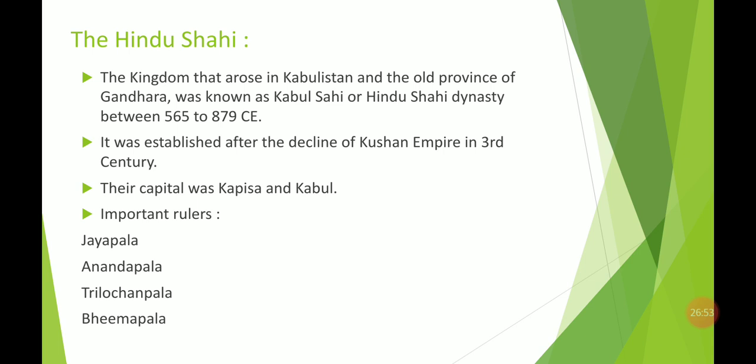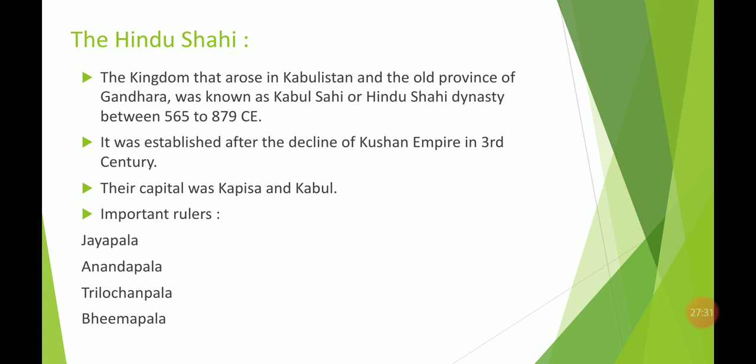Now moving to the Hindu Shahi dynasty. This dynasty is found in the areas of present-day Afghanistan and Pakistan. It arose in Kabulistan and the old province of Kandahar, and the kingdom that arose in those areas was known as Kabul Shahi or Hindu Shahi. The time period was 565 to 879, when the Hindu Shahi or Kabul Shahi dynasty arose.